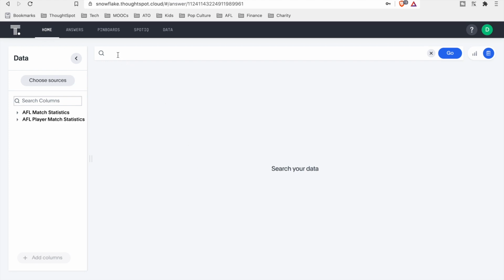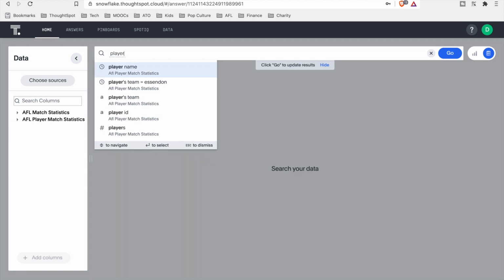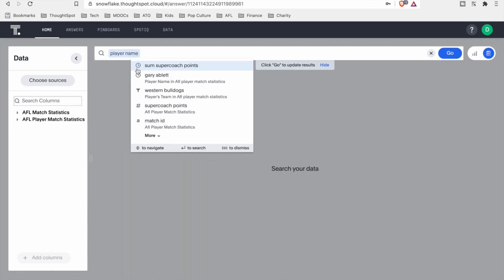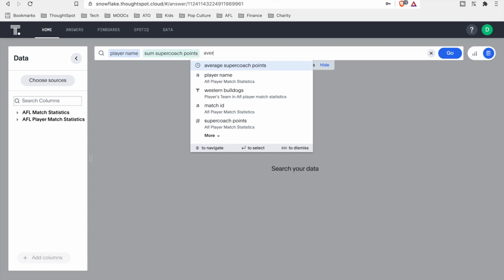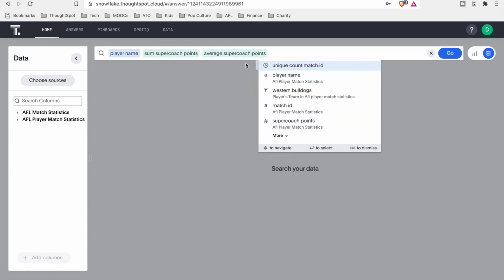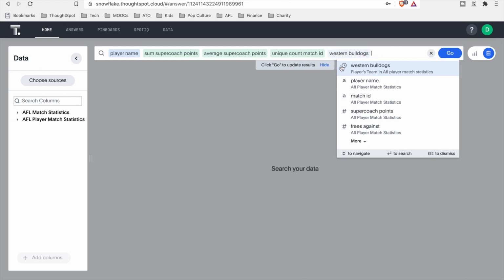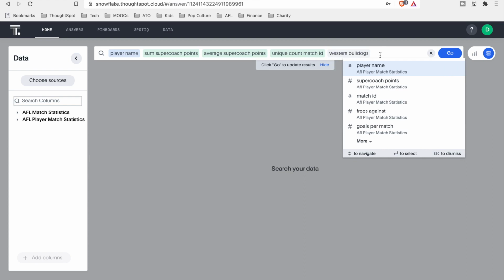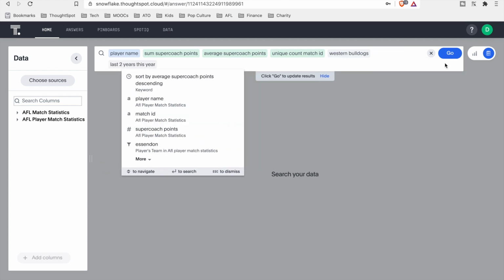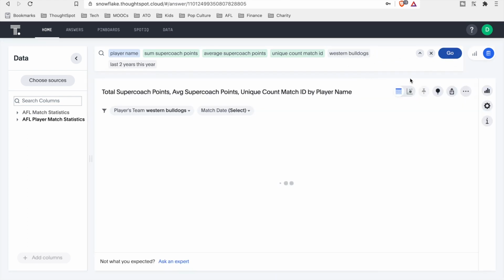So I want to have a look at player name, their total Supercoach points, and let's have a look at their average Supercoach points, and also let's get a count of matches, so unique count of match ID. Let's limit that to players who have played for the Western Bulldogs, and let's look at that for the last 2 years and this year. And let's have a look at this data set that's returned.